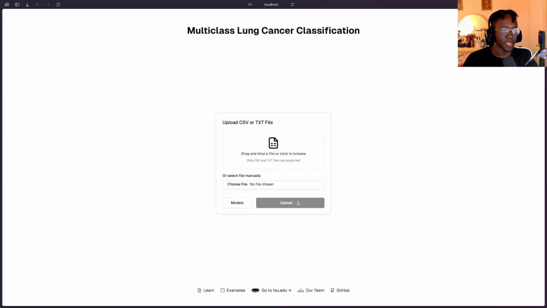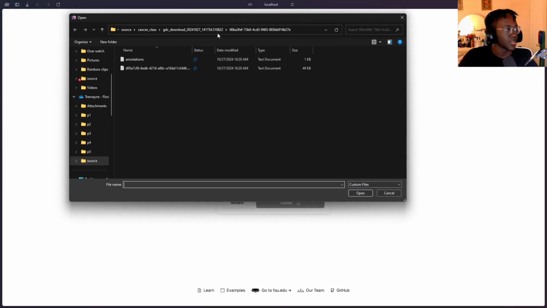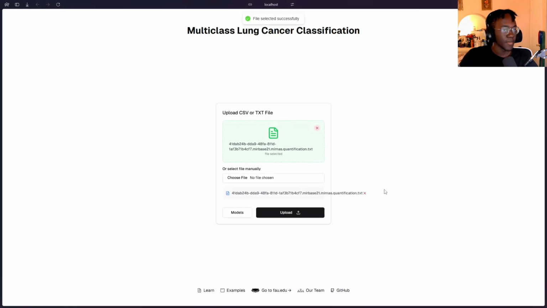The front end is React JavaScript and the back end is FastAPI in Python. So we're going to upload a sample from the National Cancer Institute Genomic Data Commons. And we upload the text file, and then we're going to choose the model as the support vector machine.